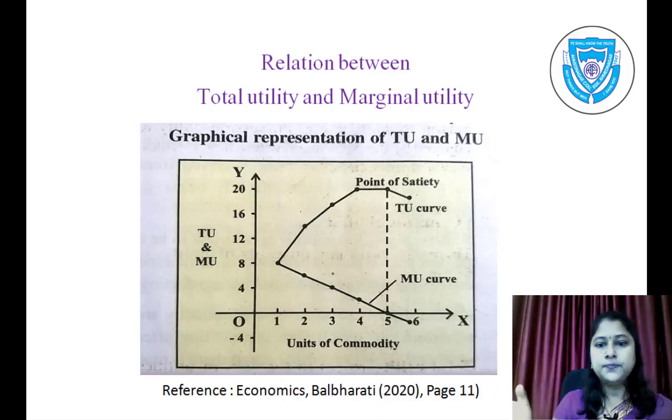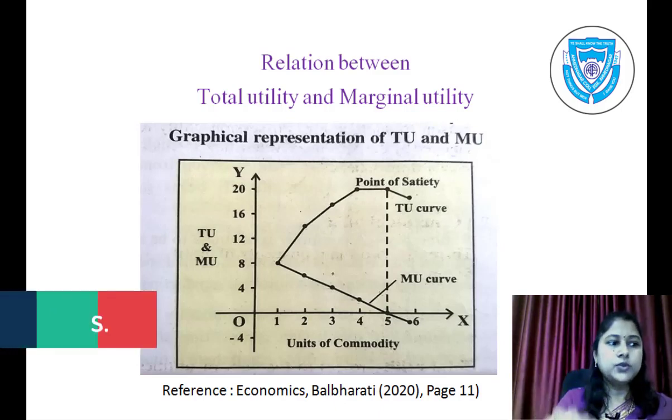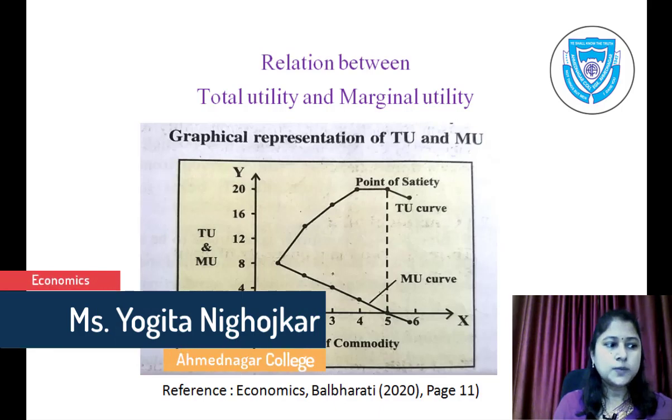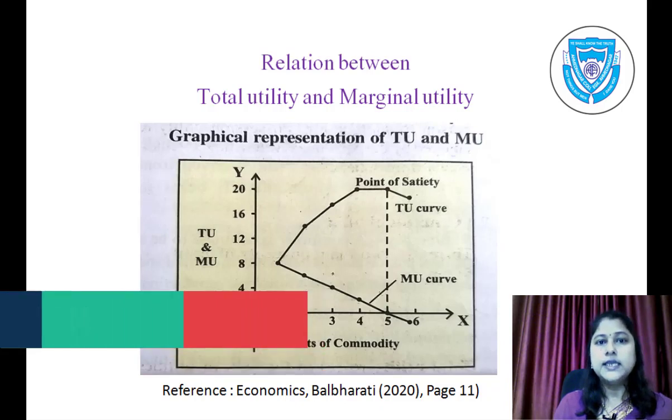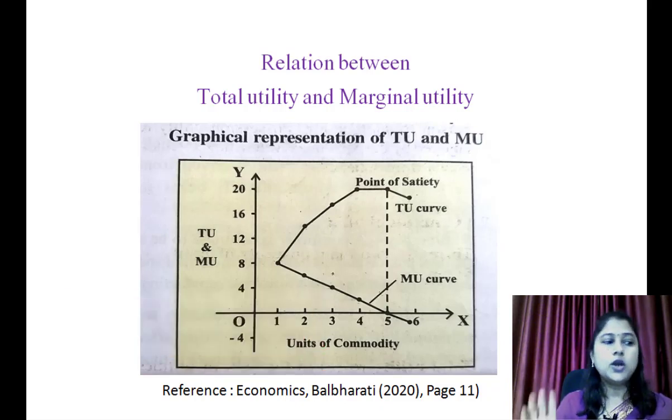Here TU is maximum, then MU is 0. When total utility declines, marginal utility intersects the x-axis and becomes negative. It shows dissatisfaction of a consumer. That is the last point, 6. In this diagram, in this case, the total utility curve starts falling and the MU curve enters into the negative quadrant. It is observed that total utility is always positive, but marginal utility may be positive, 0 or negative.